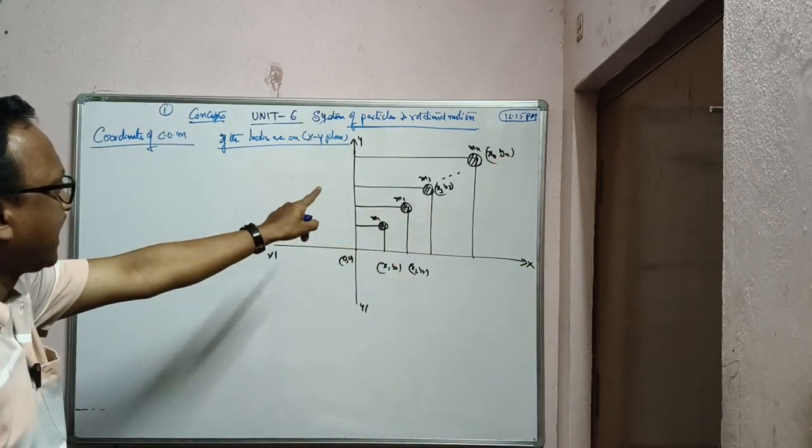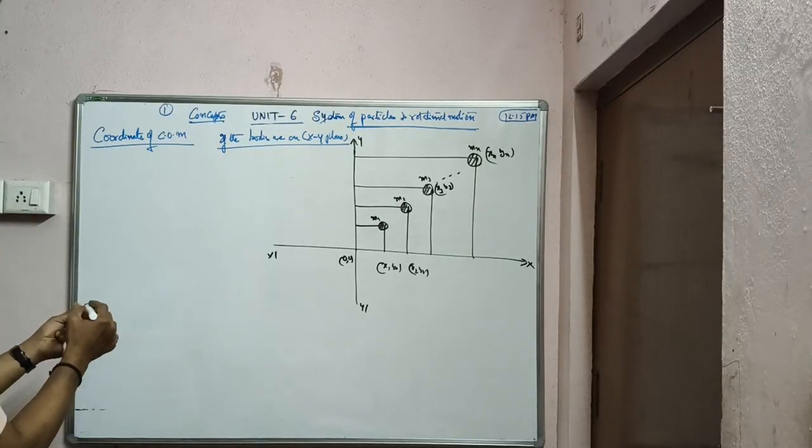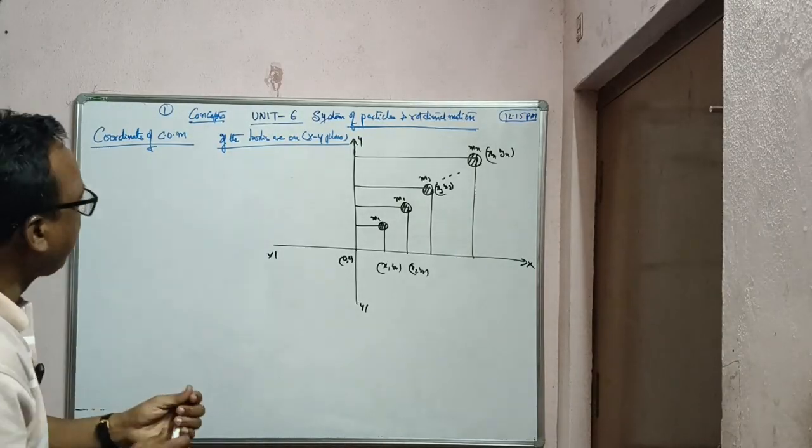So when the bodies are lying in xy plane two dimensionally, the center of mass has two coordinates.